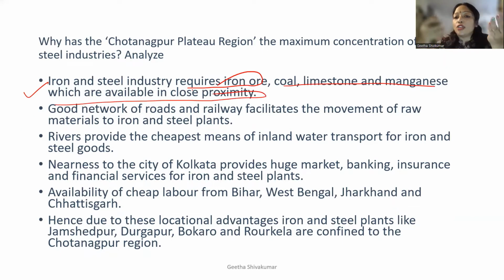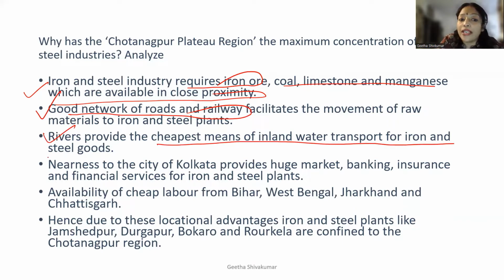So why Chota Nagpur Plateau? Why is there iron and steel industry concentration in the Chota Nagpur Plateau? Because the steel industry requires raw material, and it is available in the closest area. First point. Second, good network of transport, that is your roadways and railway facilities. The movement of raw material is very easy. So here you need to write about the good network of railway and roadway facilities. Then rivers provide the cheapest means of inland water transport of iron and steel goods.